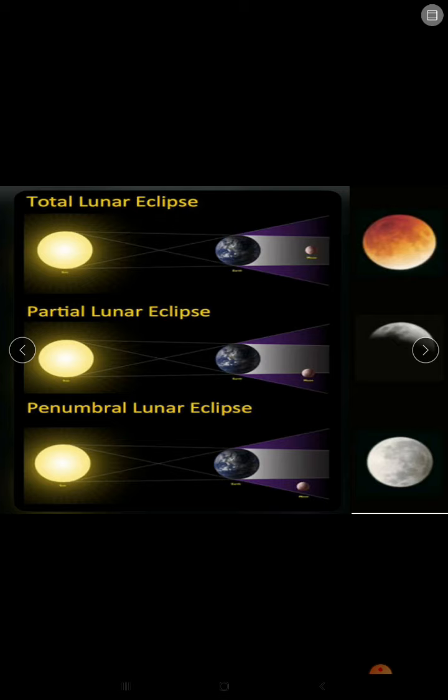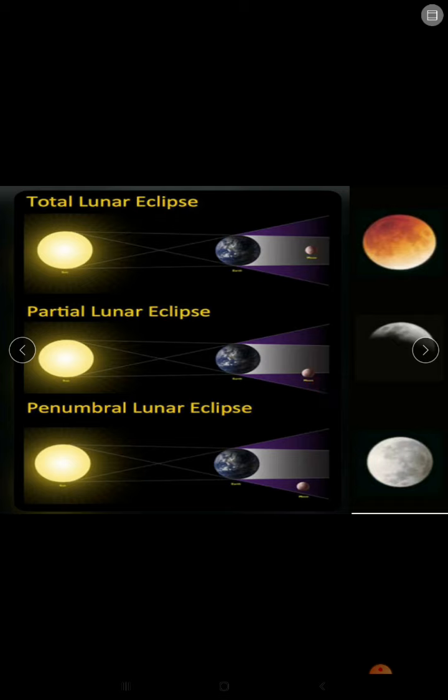And when it is revolving now, when moon comes to the penumbra side, you can say, when moon is partly hidden by the dark shadow. Here you can see partly, a little bit it is hidden by the dark shadow, and it has come to penumbra shadow, then it is called partial lunar eclipse.